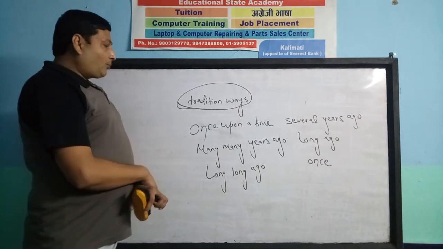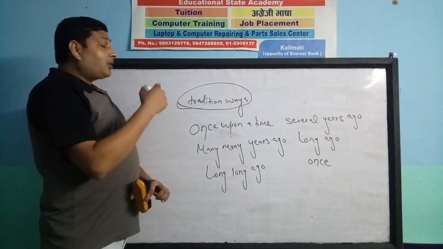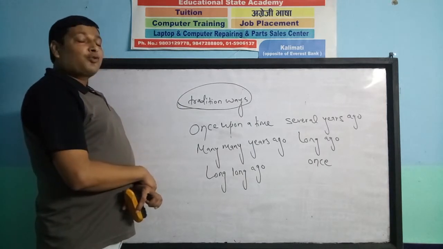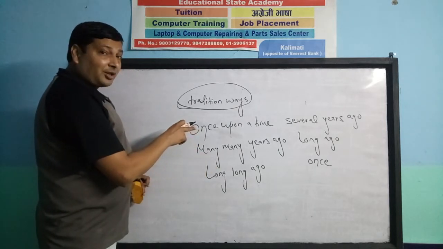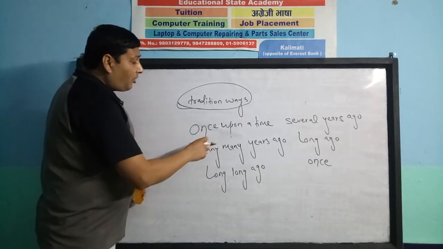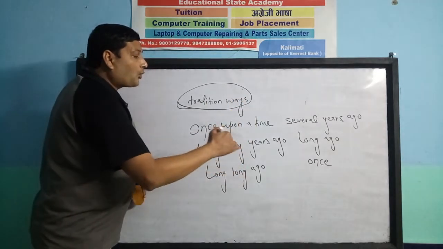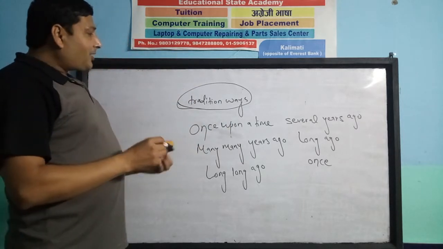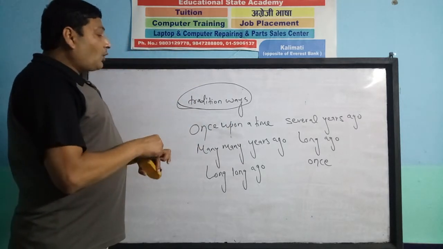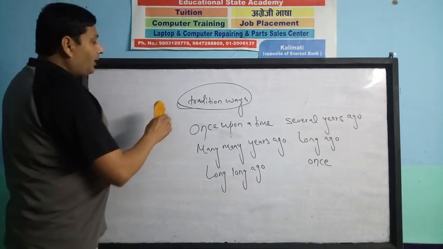So, dear boys and girls, dear students, make sure of starting a story in a very traditional pattern, with one of the following. You can start writing a story with once upon a time, or many years ago, long ago, several years ago, long ago, once. It all reflects the traditional pattern. So start writing this story in this olden pattern or traditional pattern. Okay, this is the third one.